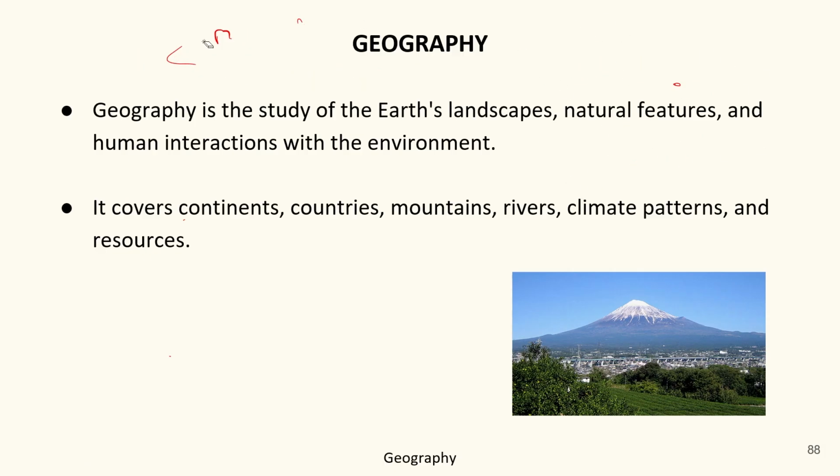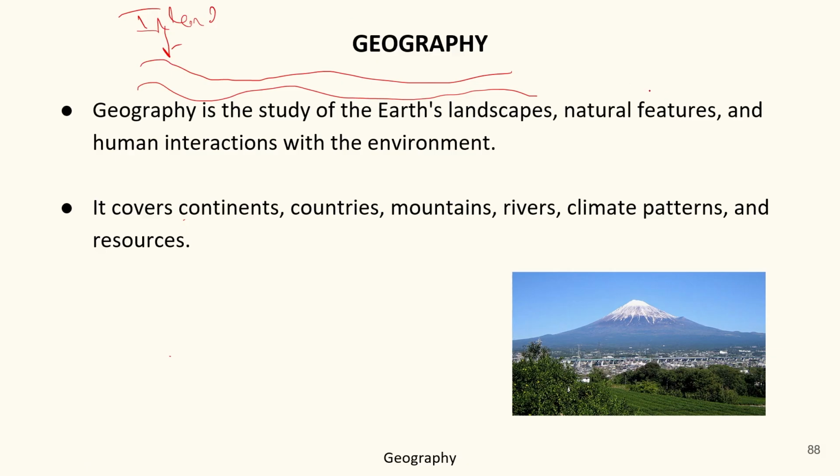Got it? So thereafter the rivers. Rivers are basically a regular path of water flow from inland to the sea coast.